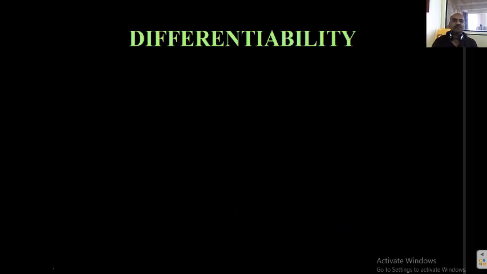Today I am going to start a new part of calculus, that is differentiability. Differentiability of a function. Geometrical meaning and algebraical meaning, both are important for us. So I already explained the concept of continuity.